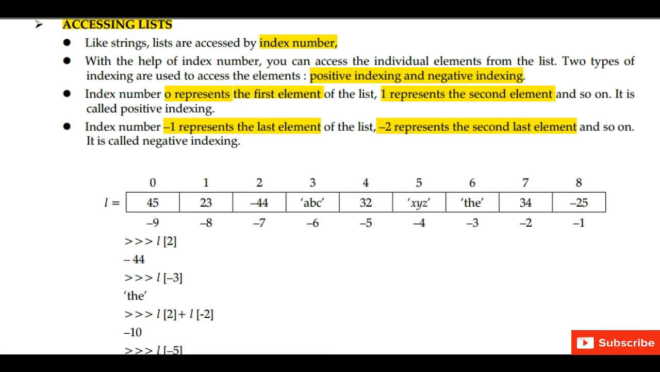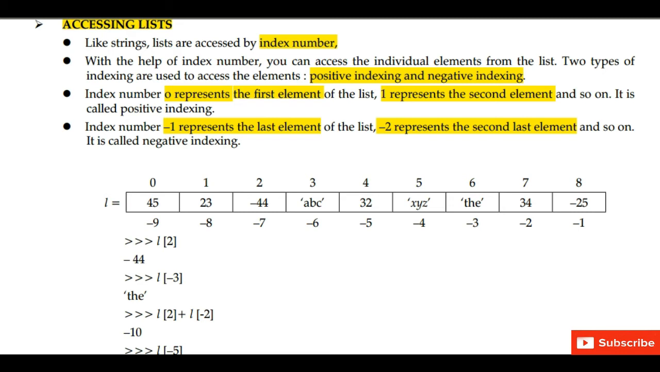Like we studied in the last class, there are two ways of indexing. One is positive indexing and the other is negative indexing, or we can say reverse indexing. So let us study them one by one. Index number 0 represents the first element of the list. Index number 1 represents the second element, and so on. This is called positive indexing. Similarly, the index number -1 represents the last element of the list. -2 represents the second last element. -3 represents the third last element, and so on. This is called negative indexing.